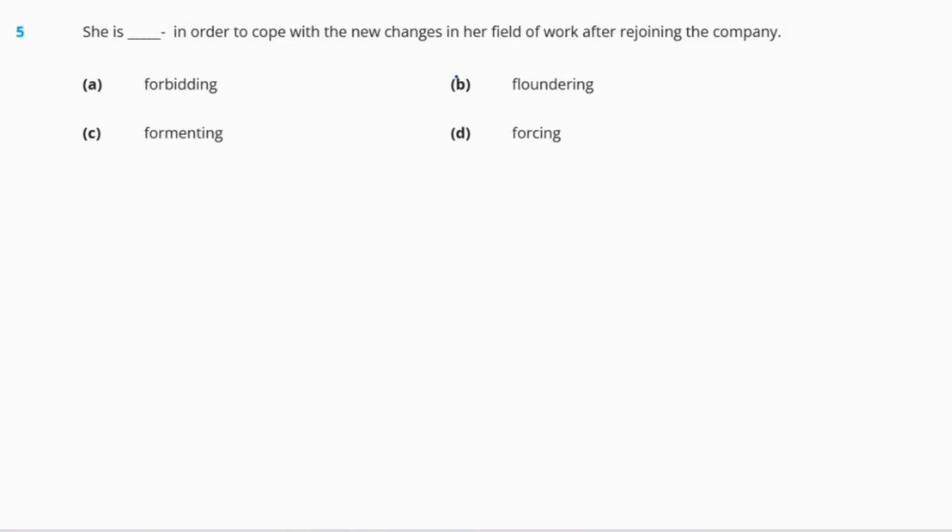Next word is fomenting. So this fomenting means to cause trouble or violence. And the last word is forcing. So forcing, we all know what forcing means. Now out of all of these four options, the right answer will be floundering. She is floundering. That means she is finding it difficult to speak or act.